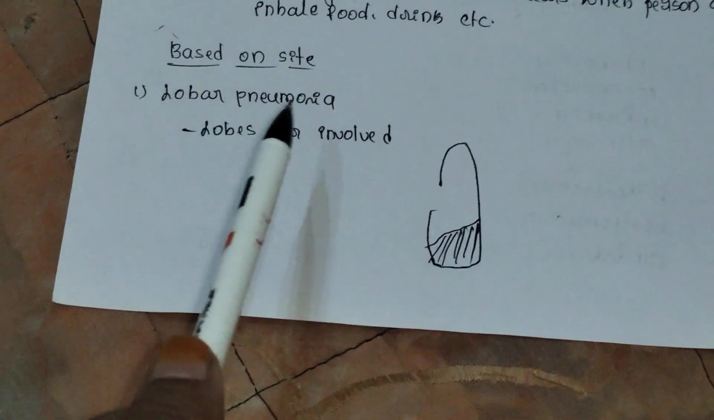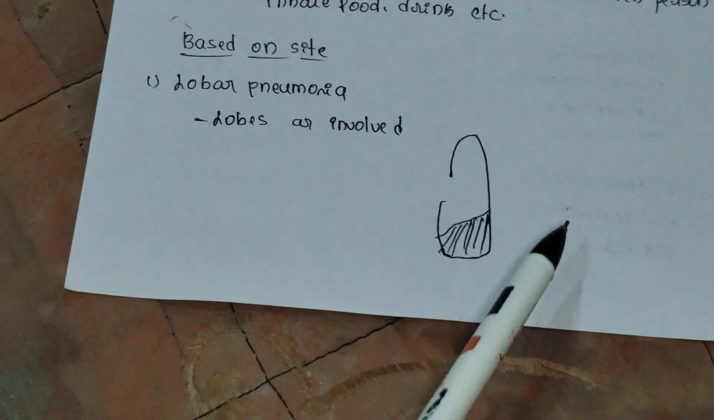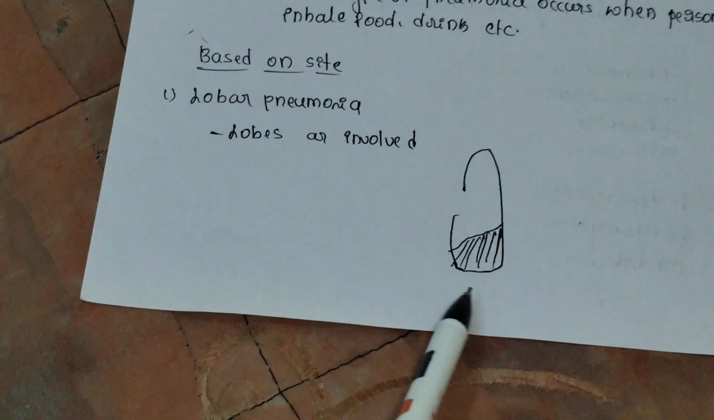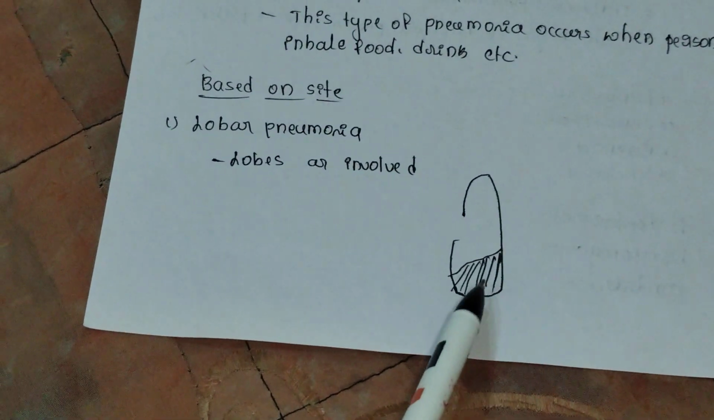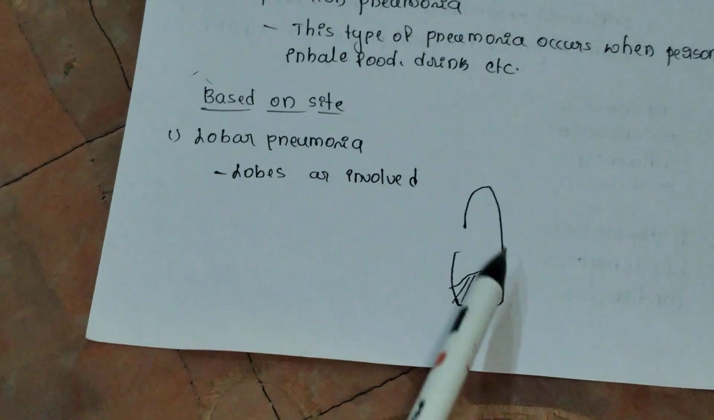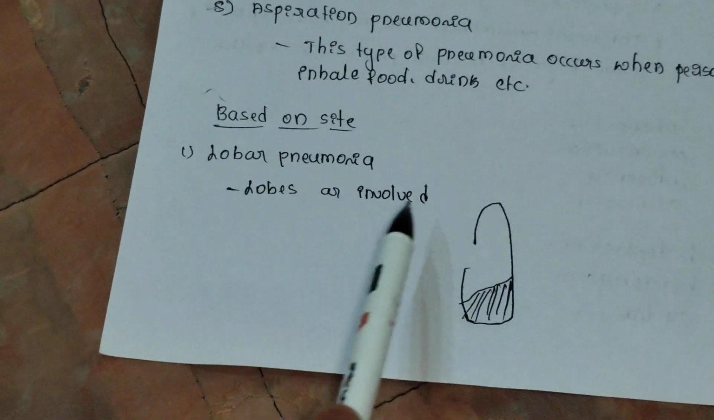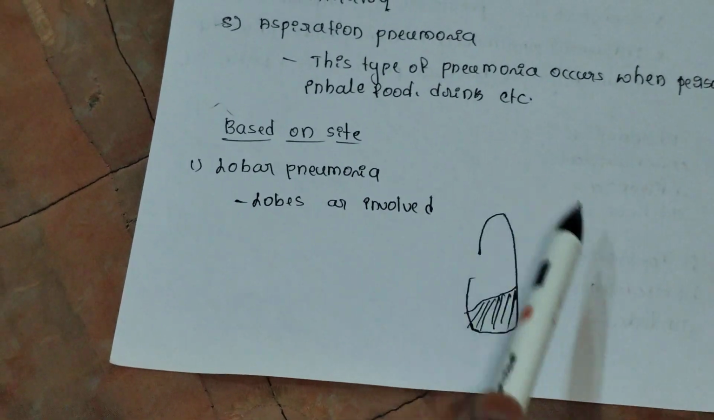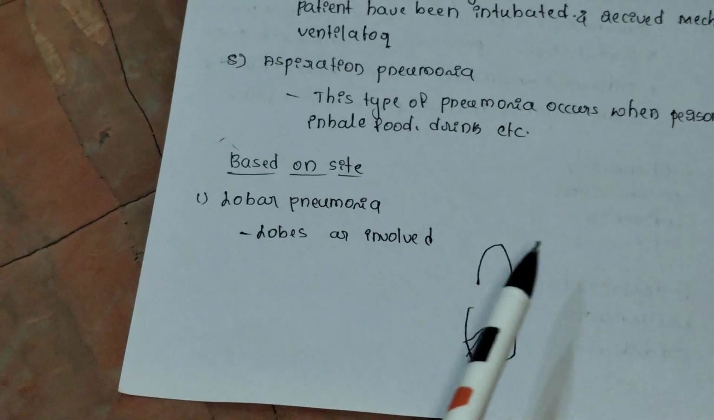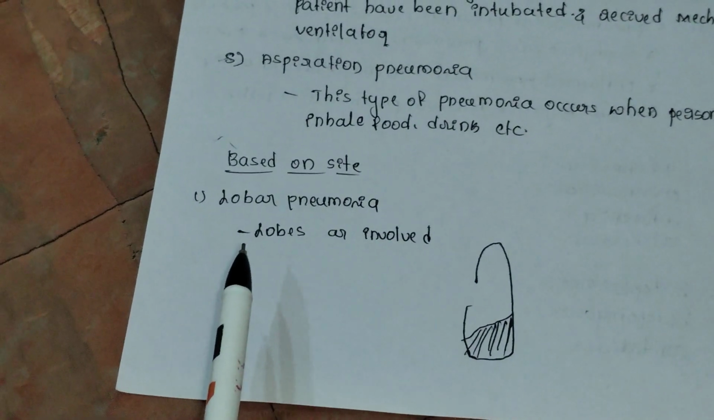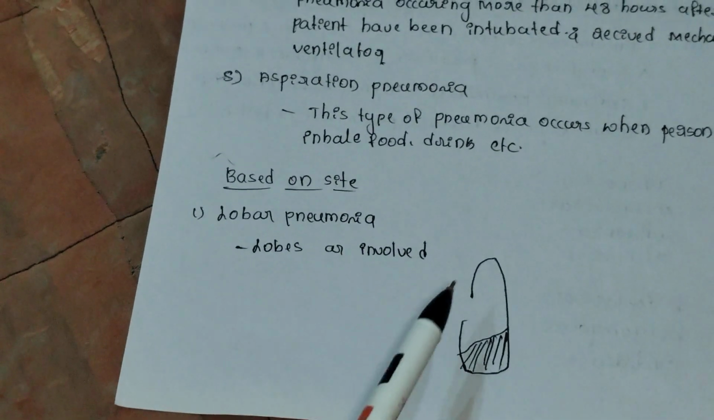Lastly, the classification which is based on the site. In this we have lobar pneumonia. As we all know, in the lungs we have 5 lobes. Any of the lobes affected by the infection is called lobar pneumonia. Either the upper lobe, lower lobe or middle lobe, any lobe affected by the infection is called lobar pneumonia.